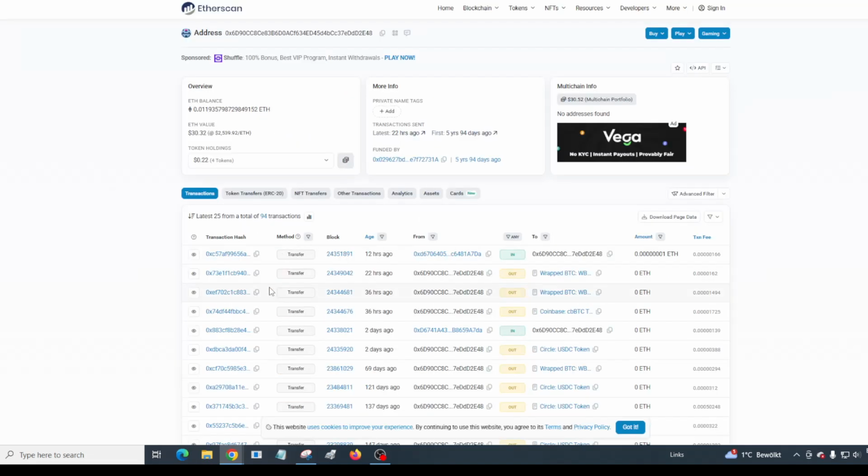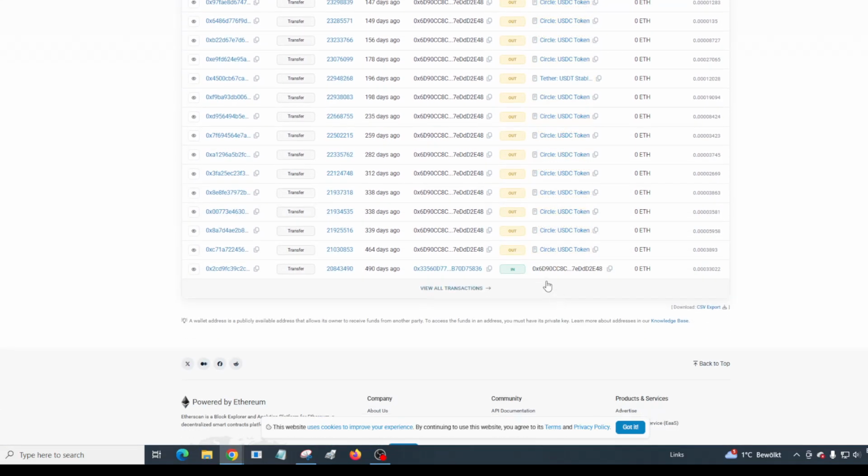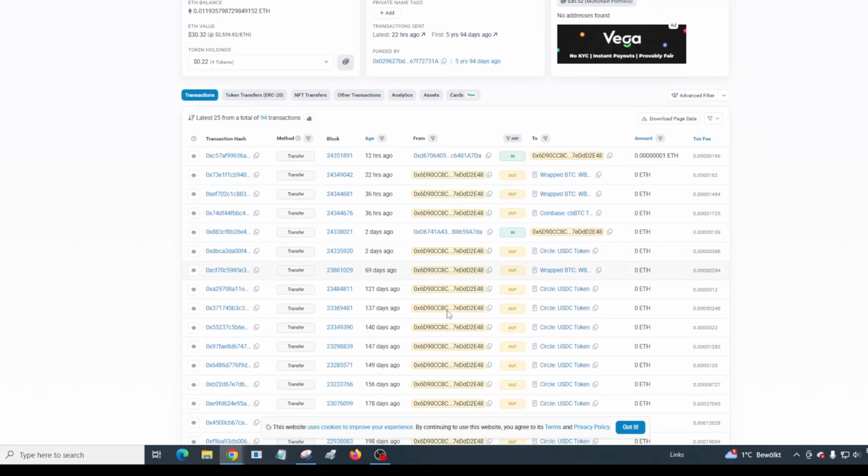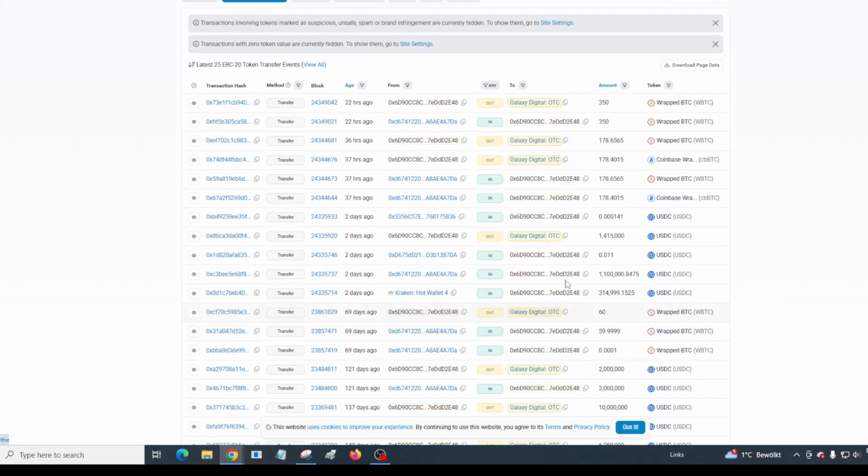So what happened, let's say, for example, you've been sending money to an address on a regular basis. Let's say this is one address, for example. Then you believe that this is the same address you've been sending to, right? And then all of a sudden, this poison address copied what was sent to. Maybe we go to token transactions. We can see it was going out to an address and then the attacker copied that address and then sent a dust.